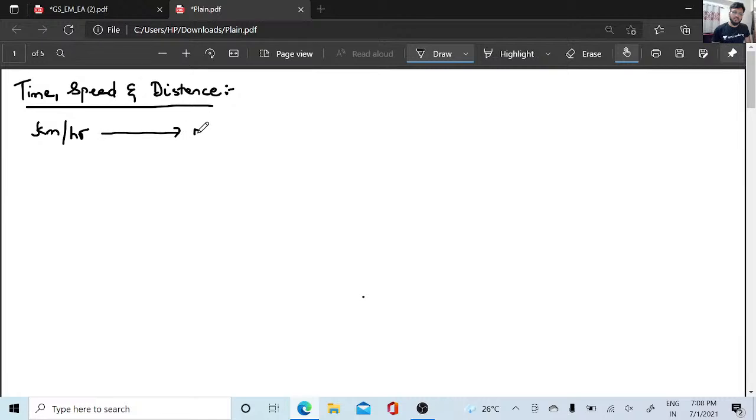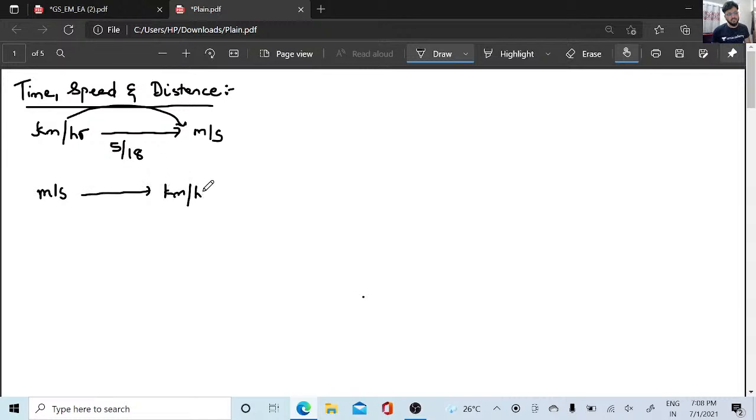Kilometer per hour to meter per second, we always use 5 by 18. You're converting kilometer to meter, which means the numerator is going to be less. When you have meter per second and you have to convert it to kilometer per hour, it will be 18 by 5, because you are converting from a small quantity to a big quantity, so the numerator will be high. How? I'll tell you.